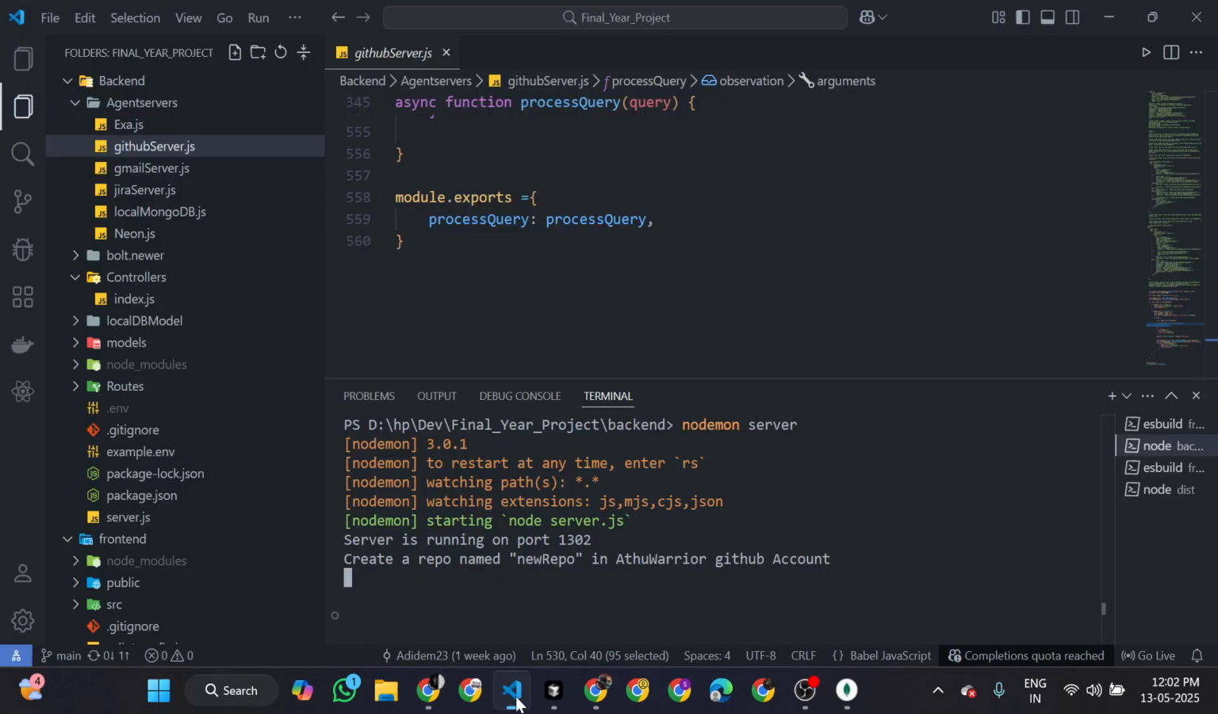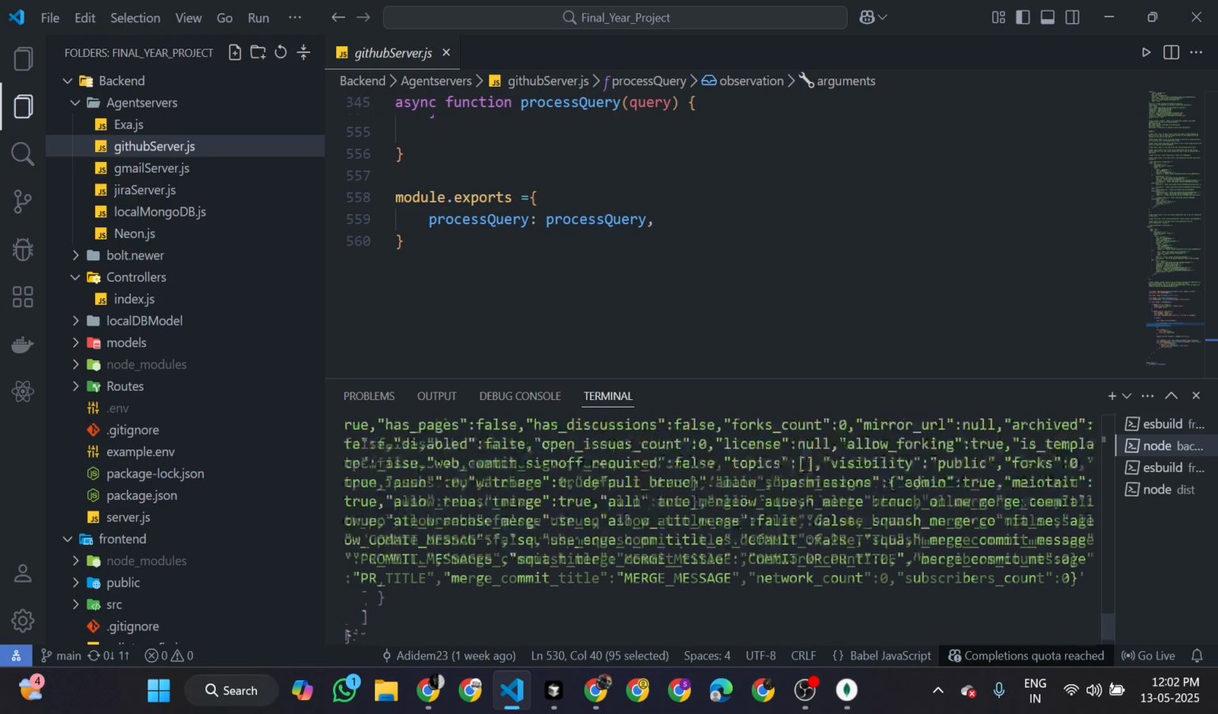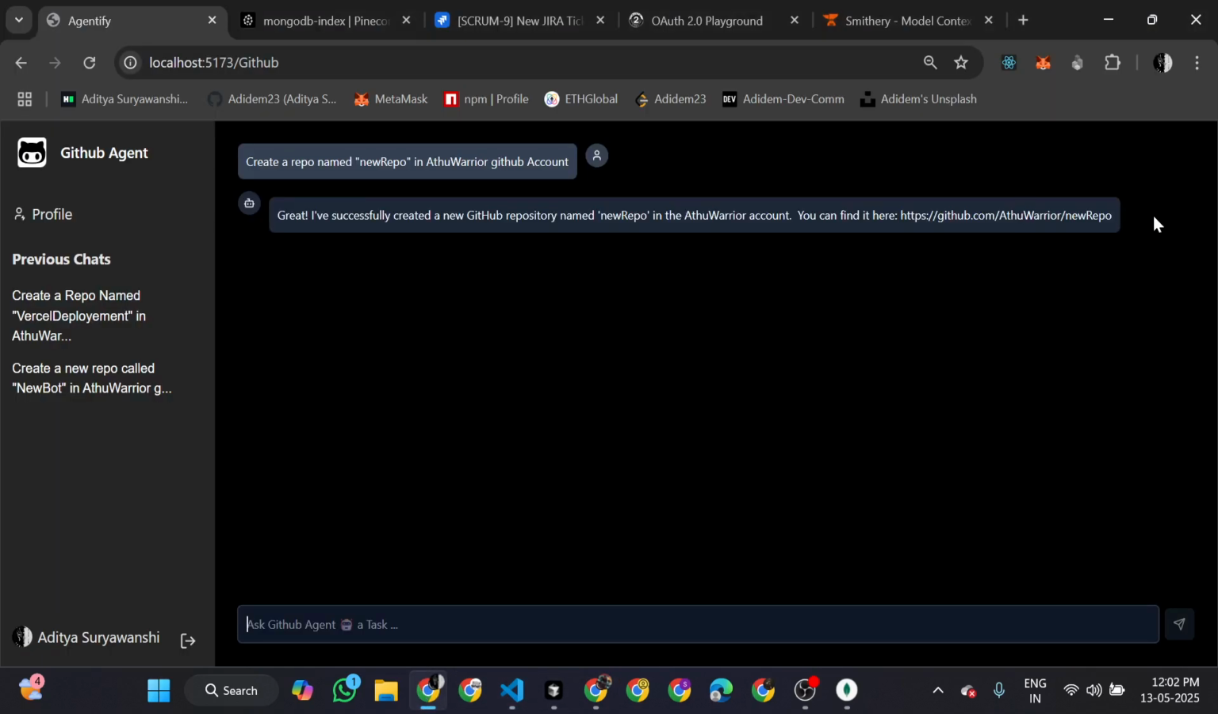So it will just take in the backend, it will just call the tools. The vector has been added into the GitHub index. So there will be a tool call. After that, it calls to the backend of the Smithery. And you can see here, great, I have successfully created a new GitHub repository with this. So the magic, this is out there.